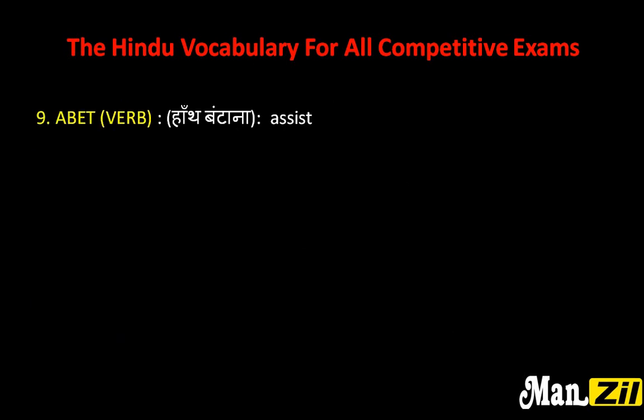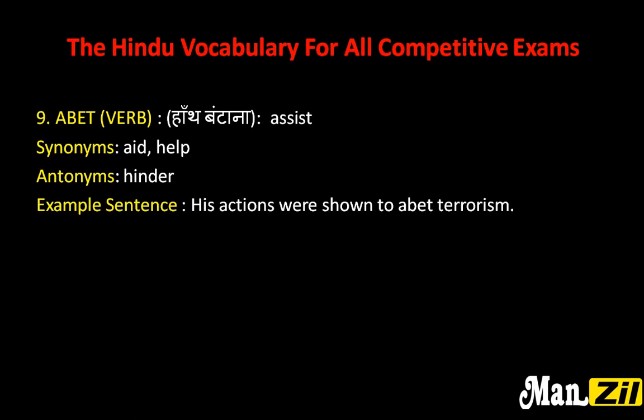Next word is abet, which is a verb. The meaning of abet is assist, that means haath batana. Synonyms are aid and help, and antonym is hinder. Example sentence is his actions were shown to abet terrorism.